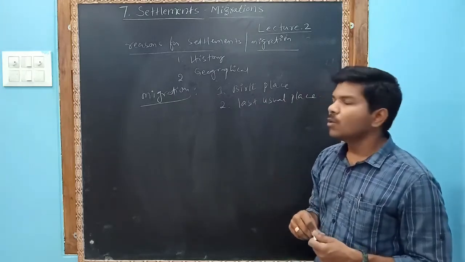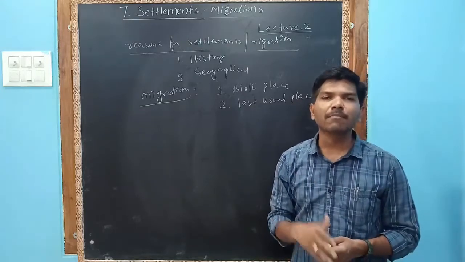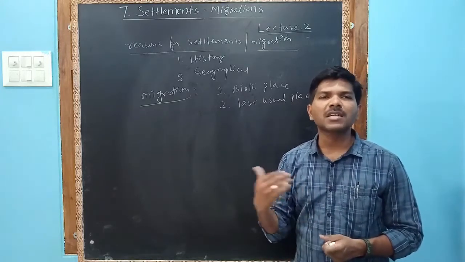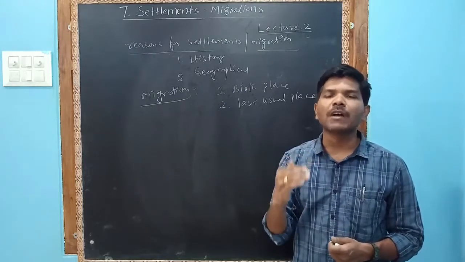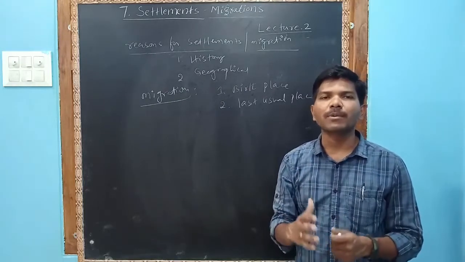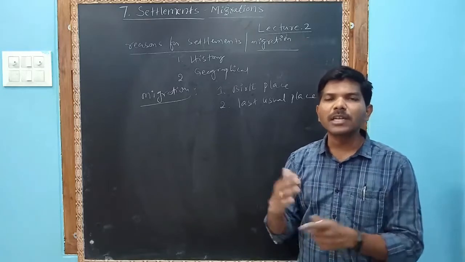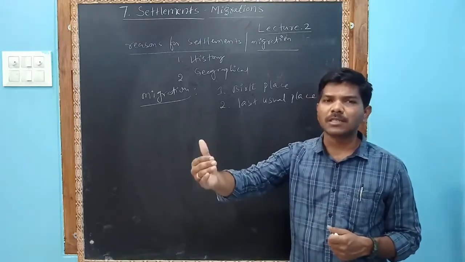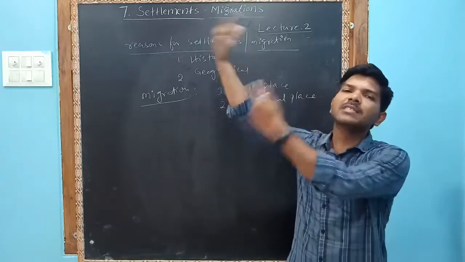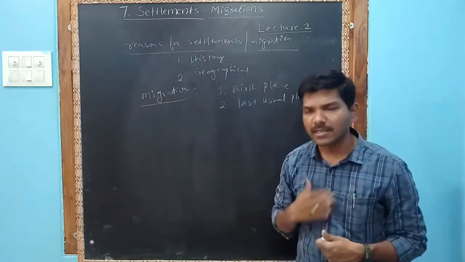Who can be considered as a migrant? See, simple. Continuously for a period of 6 months, it is called migrant. If a person is staying somewhere continuously for a period of 6 months, he is called a migrant.